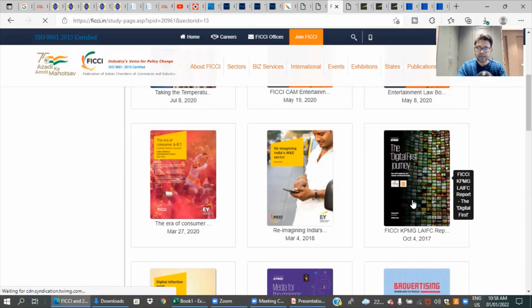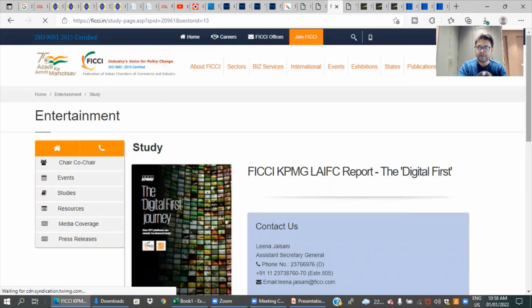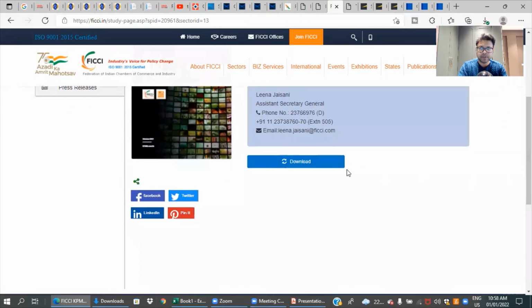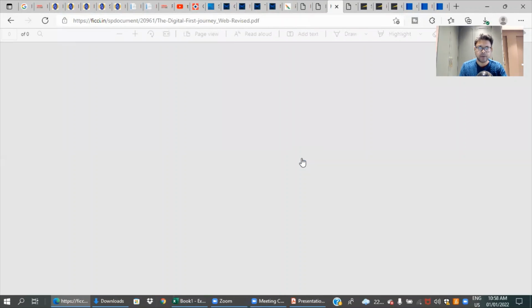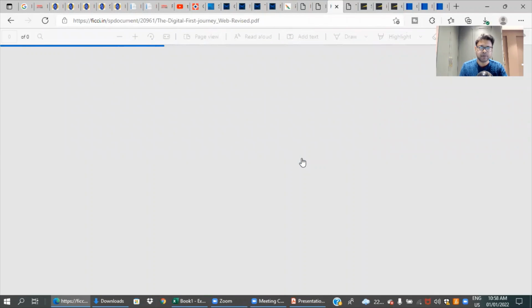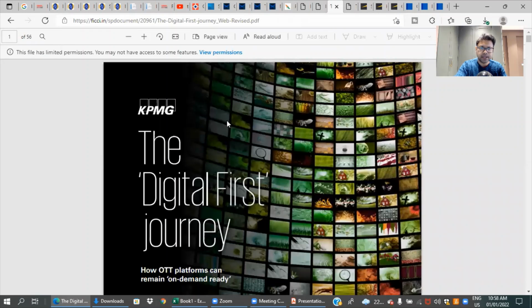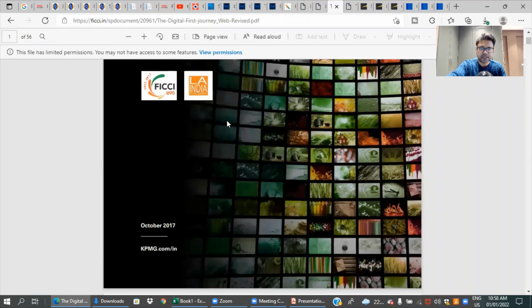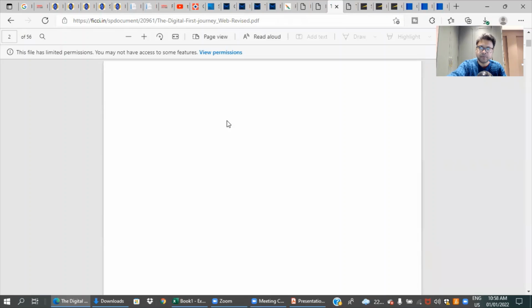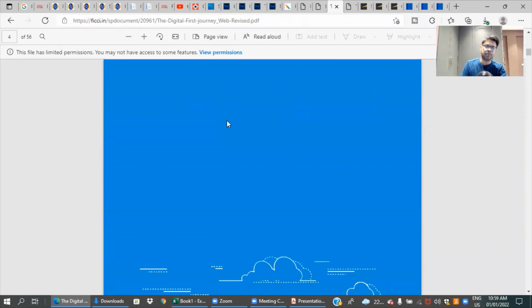They do industry studies. In fact, the media entertainment sector report, when I read it the first time, it was a FICCI KPMG report, and they keep updating it every year. So you get to learn a lot about the industry and sectors, and you can read all these beautiful reports here. So many times when you look at people doing a webinar, you are surprised, oh my God, how has he done such a great analysis?